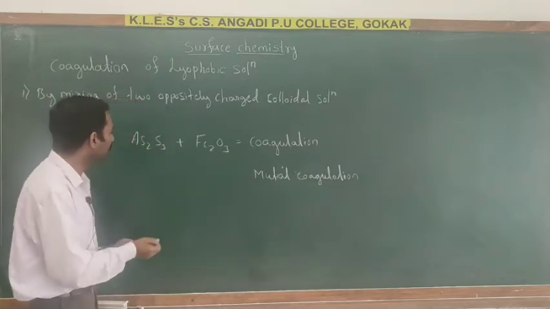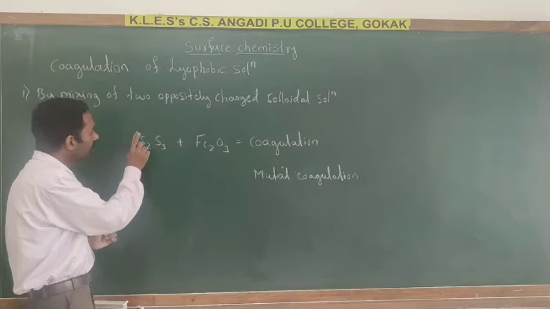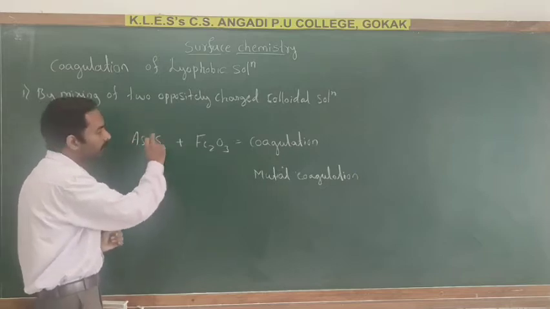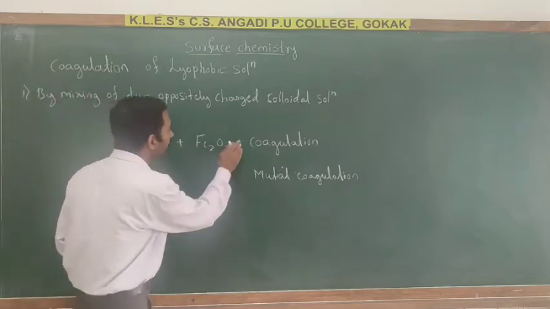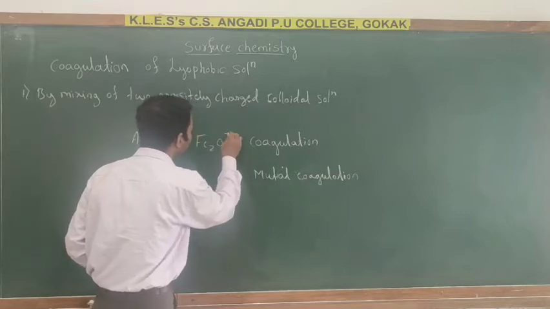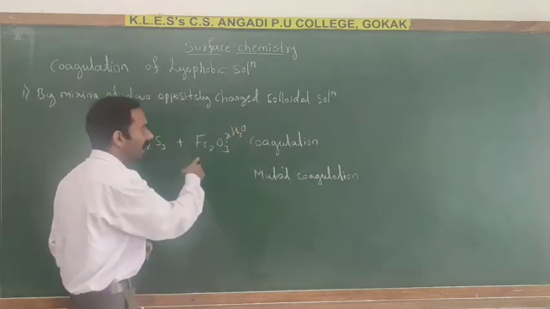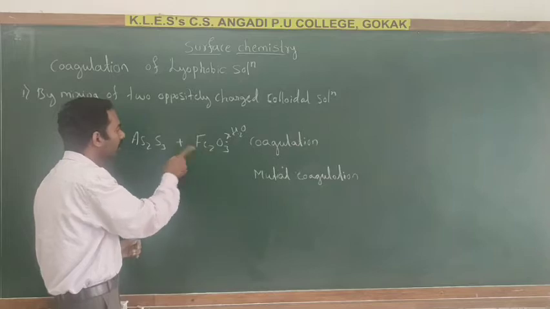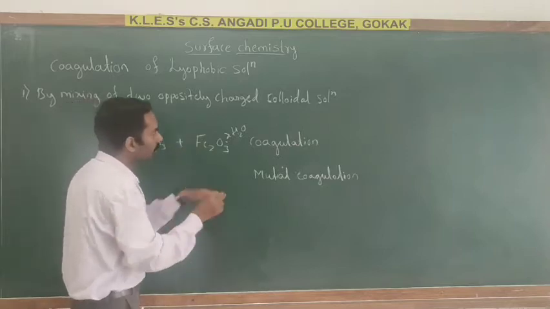Okay, in the example, the negatively charged colloidal solution of arsenic sulfide is mixed with the positively charged solution of hydrated ferric oxide. So here, mixing of these two, we get coagulation.